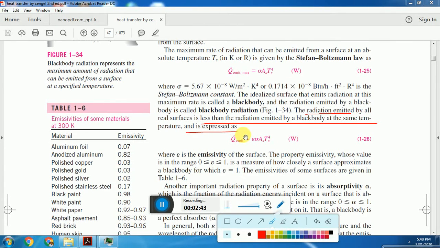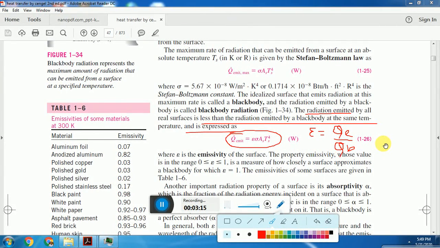The radiation emitted by any body can be given as epsilon times the radiation emitted by the black body. This epsilon is called emissivity. It is the ratio of radiation emitted by the given body, suppose it is Q_E, to the radiation emitted by the black body. That ratio is called emissivity.